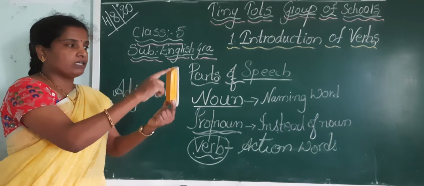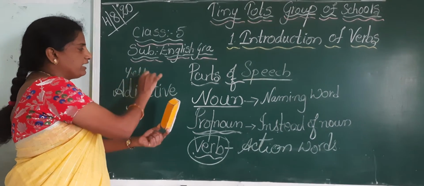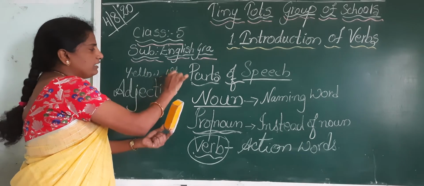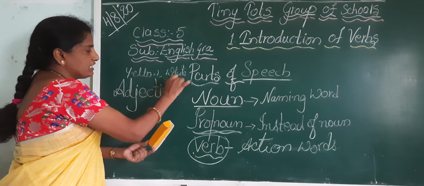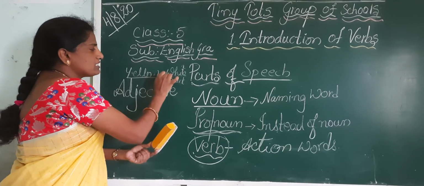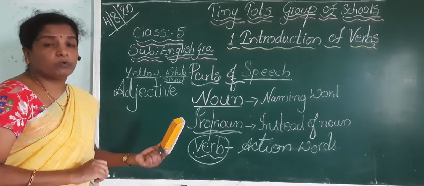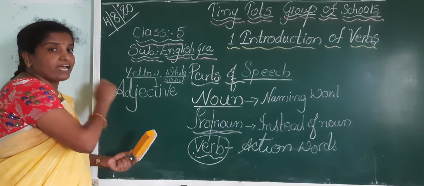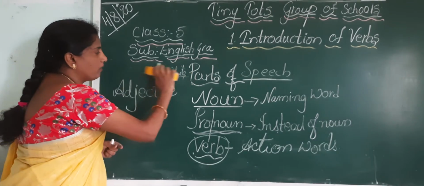How does it look? It's yellow and white in color, and it is short. The qualities which explain the noun are known as adjectives.